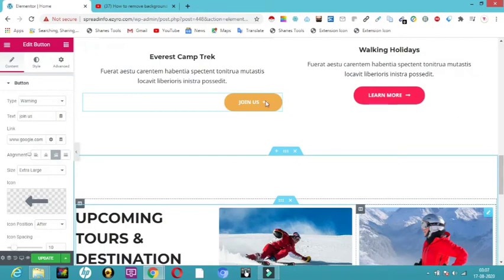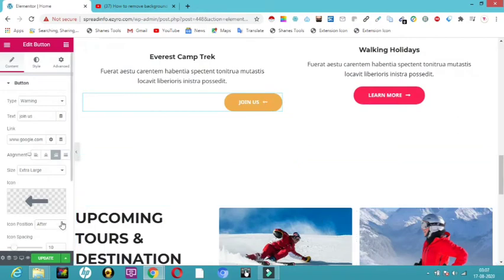So here you can see the icon has changed. I want to change the position of the icon. I can have it before or after, however I want. It is already in before, and I want it to be in after. So let me click on after. So it has become after.